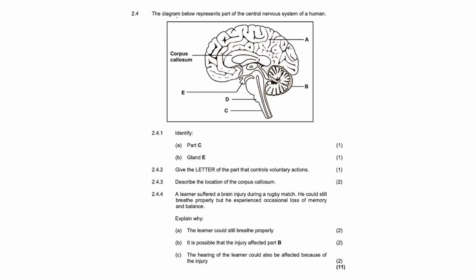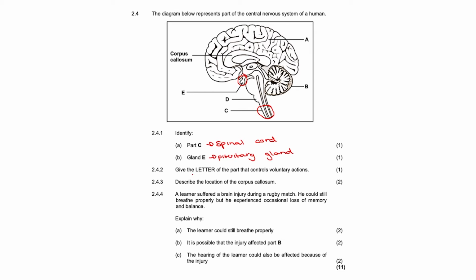Question 2.4. The diagram below represents a part of the central nervous system of a human, this being the diagram. Question 2.4.1. Identify. A. Part C. Part C is the part leading out of the brain, making it the spinal cord. B. Gland E. Gland E is this tiny structure over here, right below the cerebrum, making it the pituitary gland.